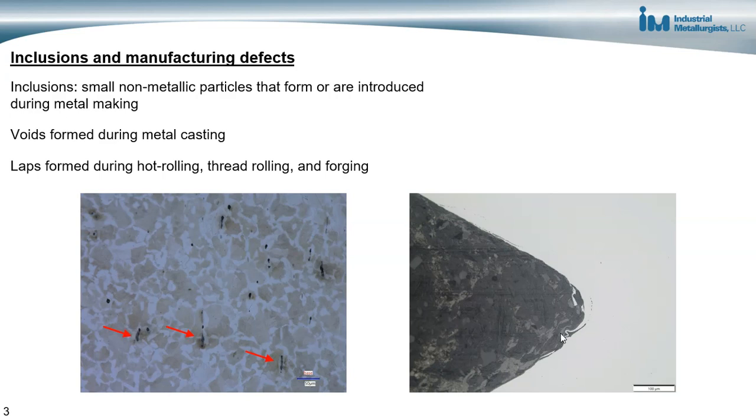Using processes that do not result in laps, or making sure that we don't have laps and seams and other defects in the material is important as well. So that goes to process selection as well as supplier selection, and making sure we're buying components from suppliers who can create materials and components that have a low number of defects in them.